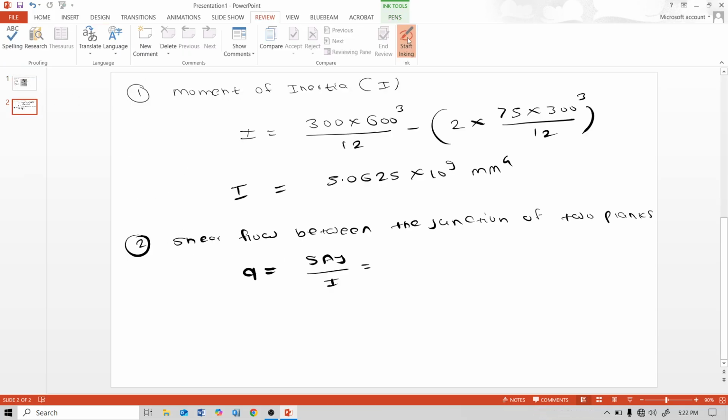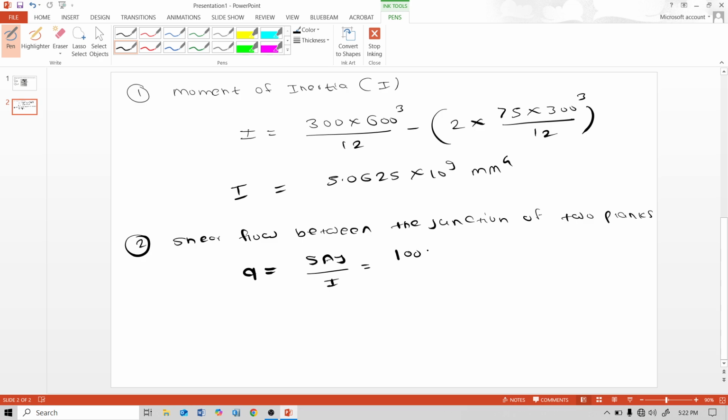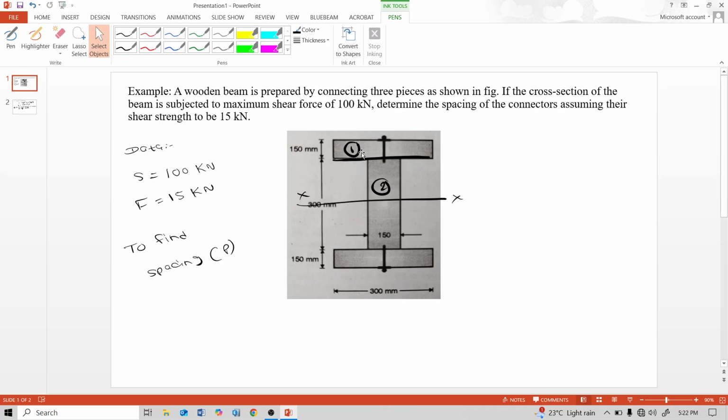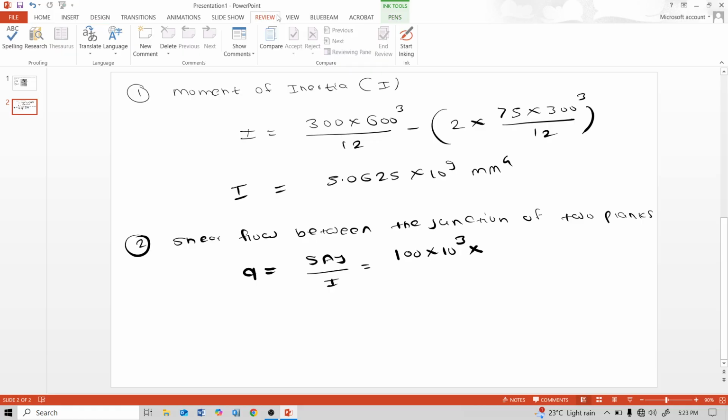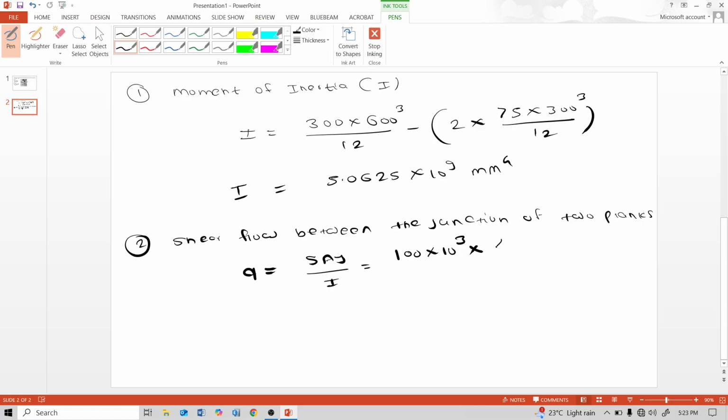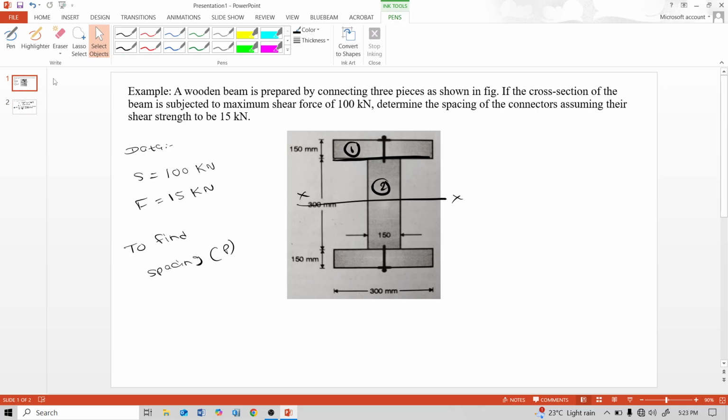So 100 multiplied by 10 raised to 3 Newton, multiplied by the area of that flange portion, which is 150 into 300, 45,000, and multiplied by y, the distance between this x axis and this flange neutral axis, this much distance.